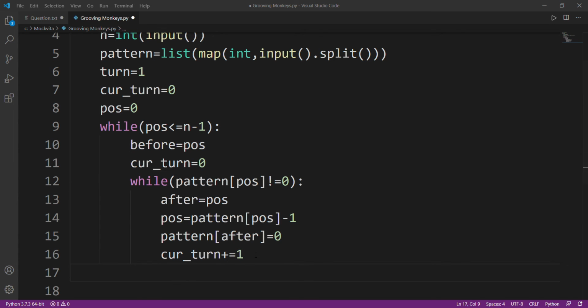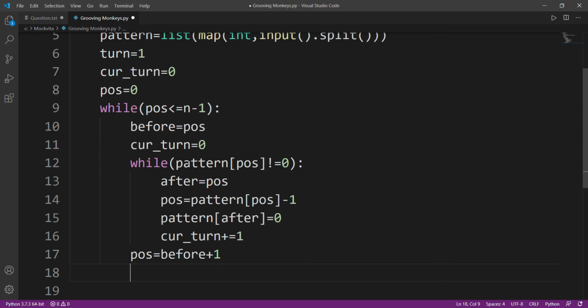Now after this, for my position, I need to calculate where I was before. I have already stored it beforehand in the variable known as before. So before plus 1. And I need to check if my value is 0 or not, because if it's 0, I'll simply ignore it, right?